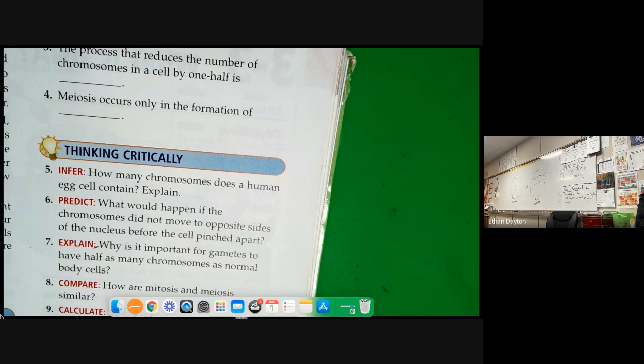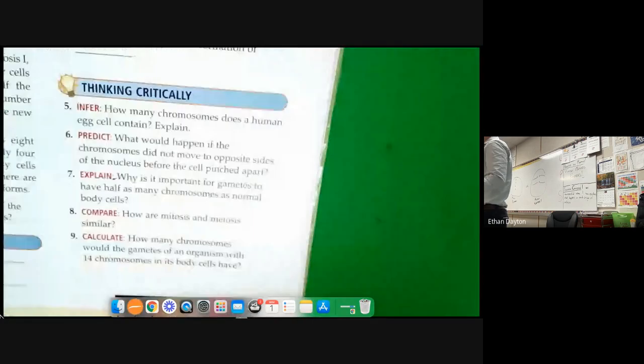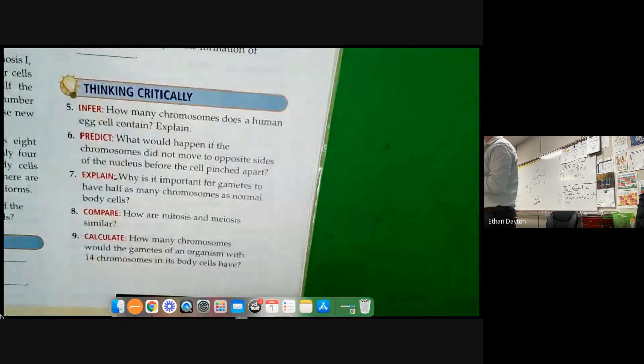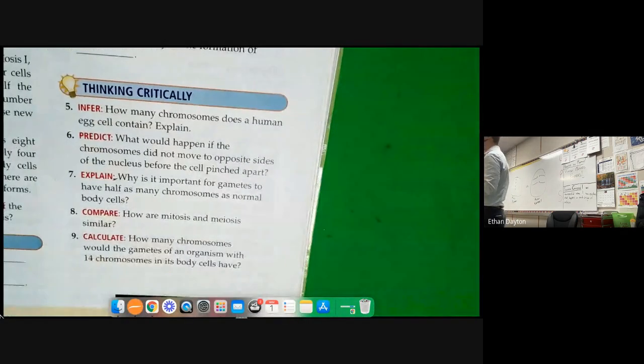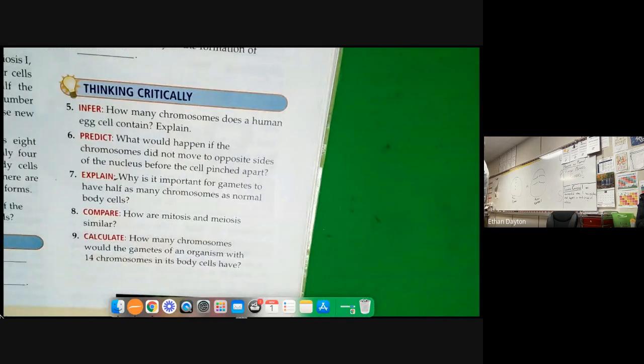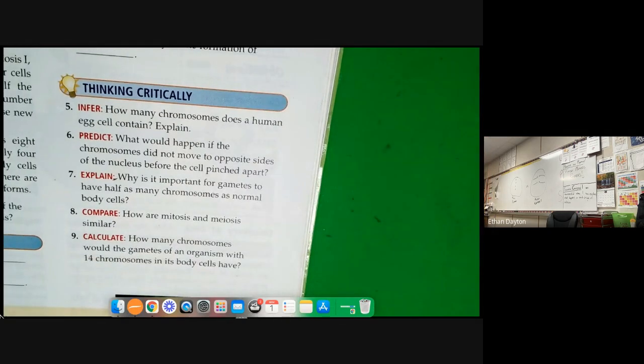All right, next. Number 7. Why is it important for gametes to have half as many chromosomes as normal body cells? Avery kind of touched on this. Because when organisms reproduce, you have the male gamete joining the female gamete. Half plus half equals a whole, right?